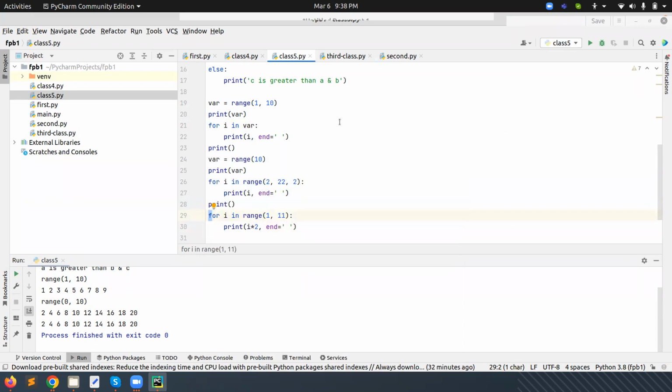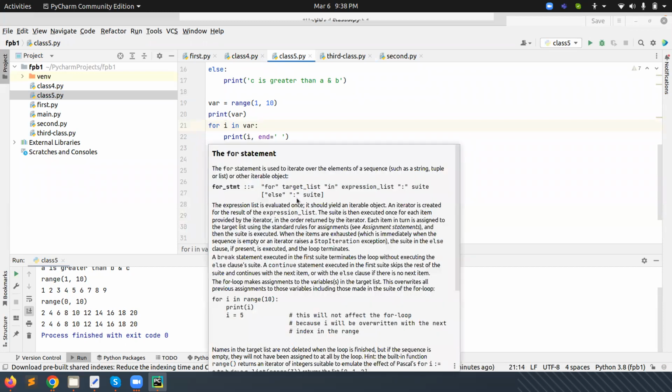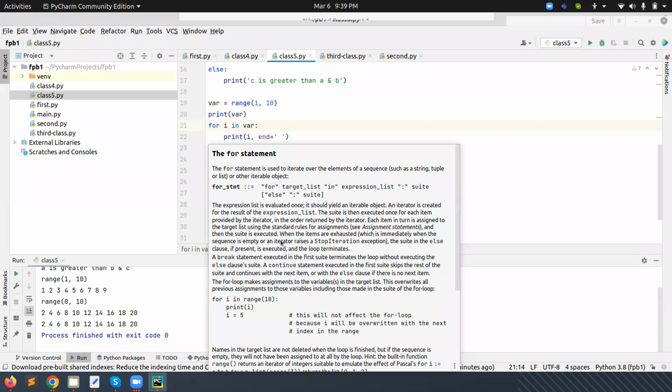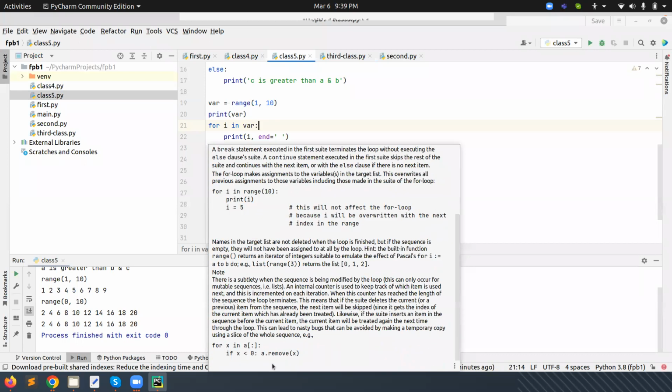When you move your mouse and stop on the for loop, you can understand the logic, the algorithm behind this for loop. The for statement is used to iterate over the elements of a sequence, the sequence we have passed in the range function. Here the range function we are using is 10, then print i. According to this, any condition we need to apply, we can apply also.